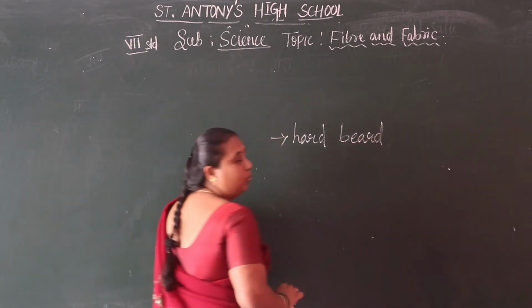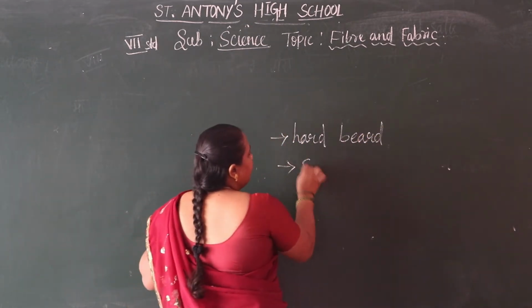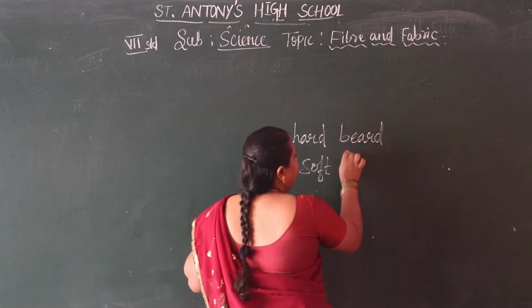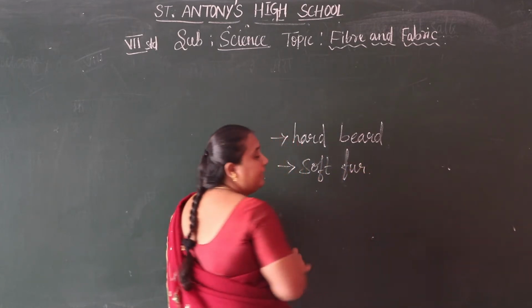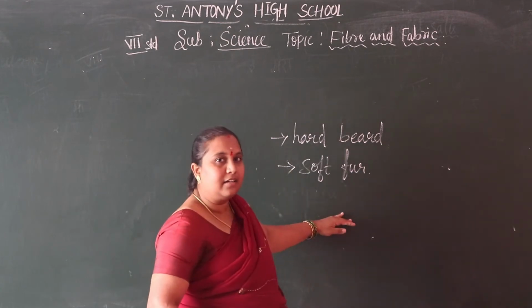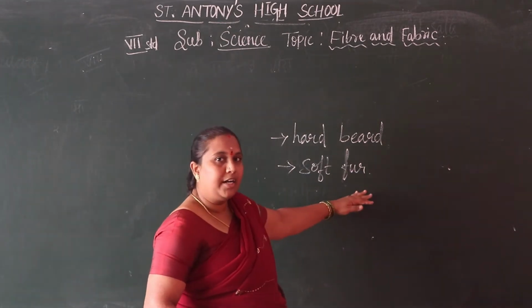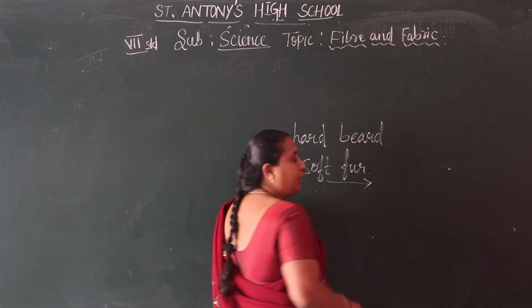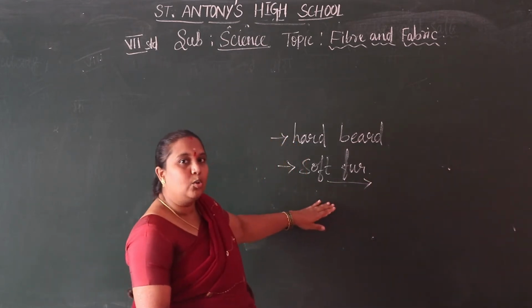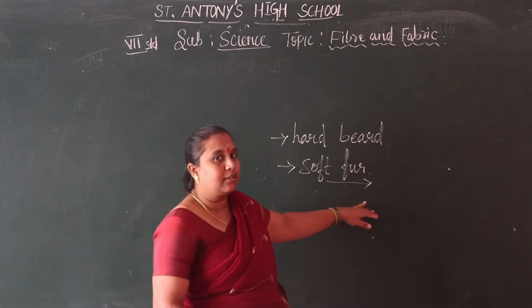Hard wiry wool. Okay, and then soft fur. This soft fur is near the skin of the wool yielding animals. This soft fur we use to make good quality woolen clothes.